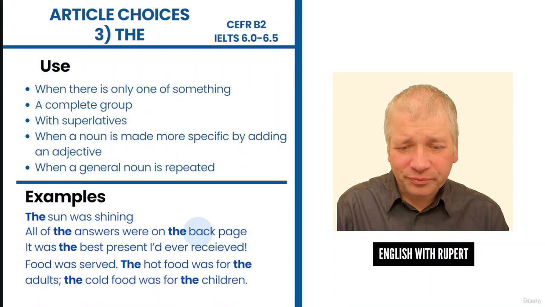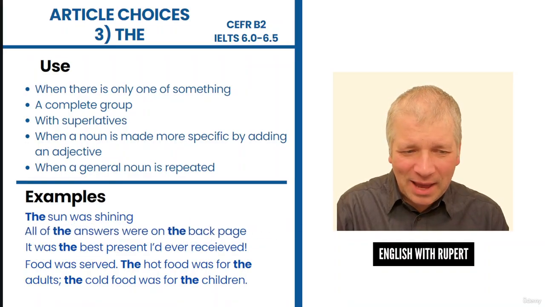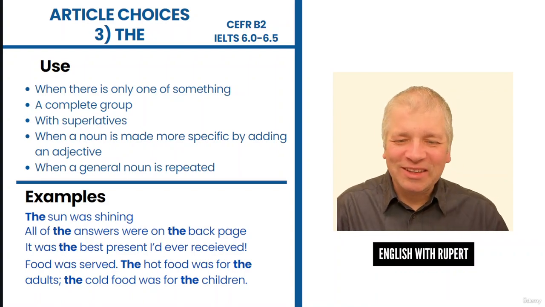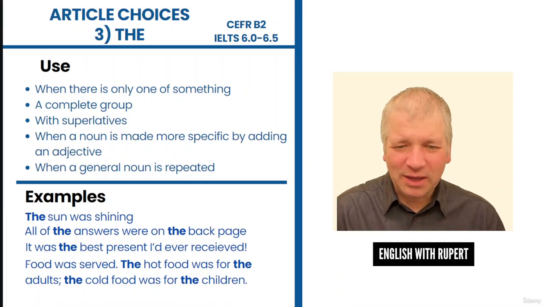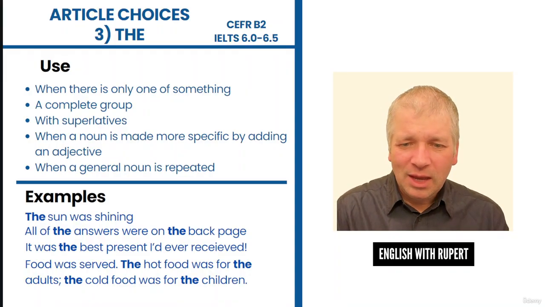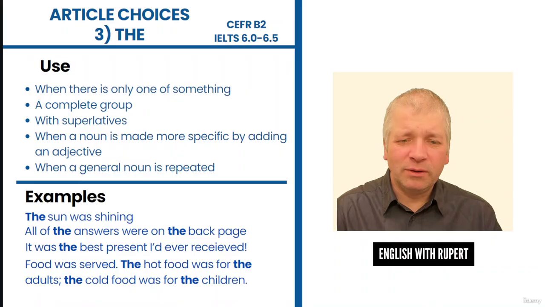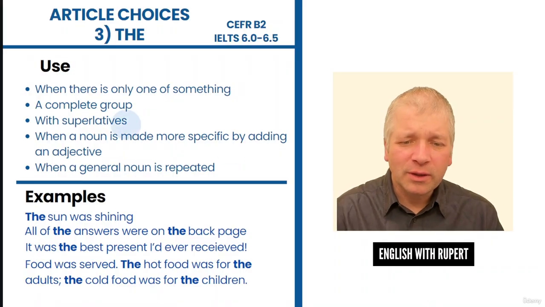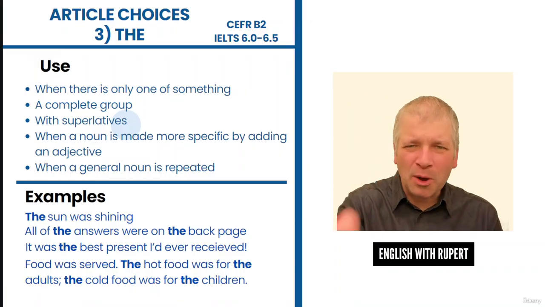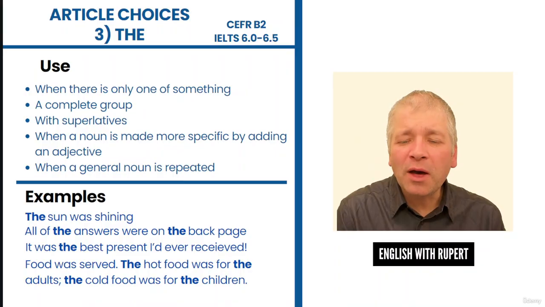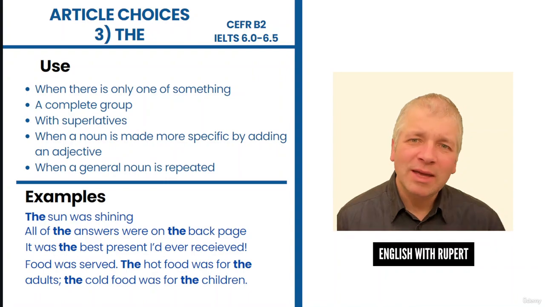There's only one back page. So because there's only one back page, we say the back page. It's a specific page. In the next one, it was the best present I'd ever received. And this is a superlative. Superlatives are when we have the extremes of something. The best, the worst, the most, the least. And we use the when we're describing the extremes of something. Again, it's because it's special in some way.